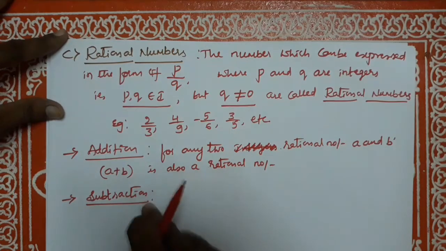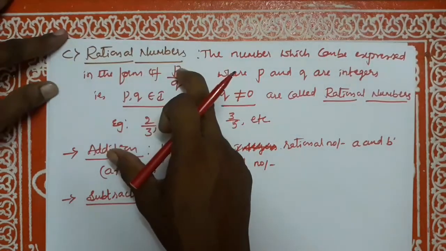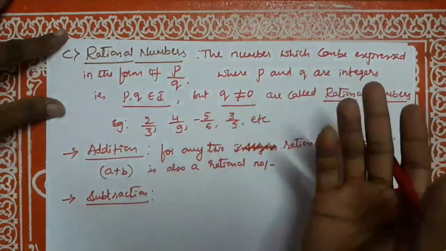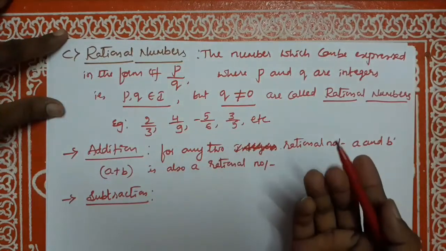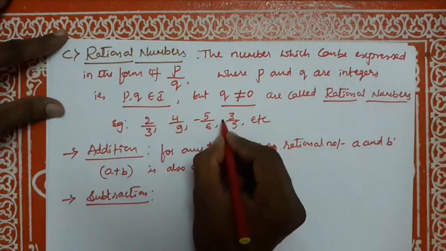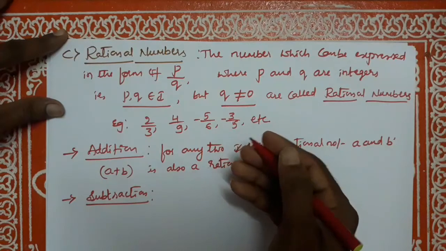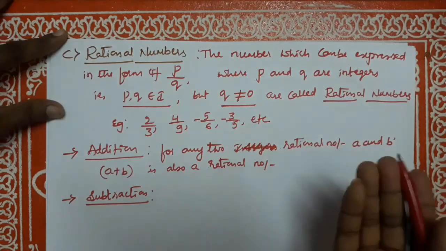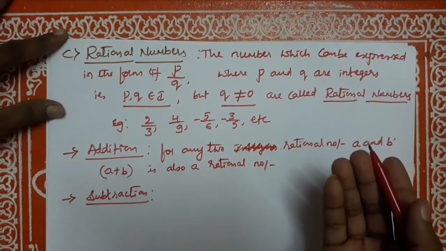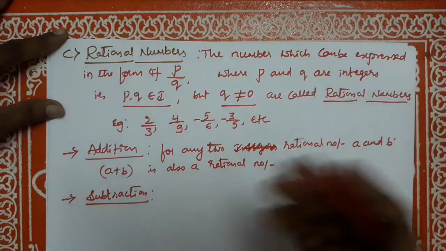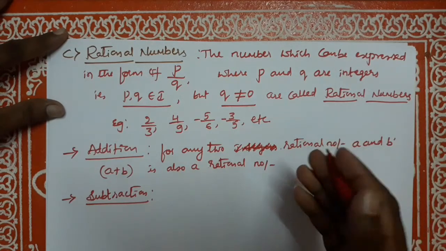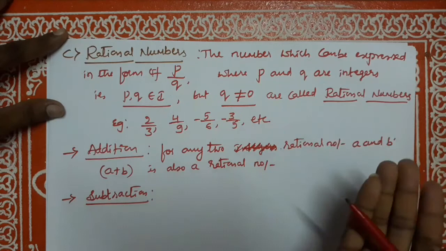See, subtraction on rational numbers. For example, take any two negative integers. You check it, you will get a negative rational number. Therefore, for any two rational numbers a and b, a minus b is also a rational number.